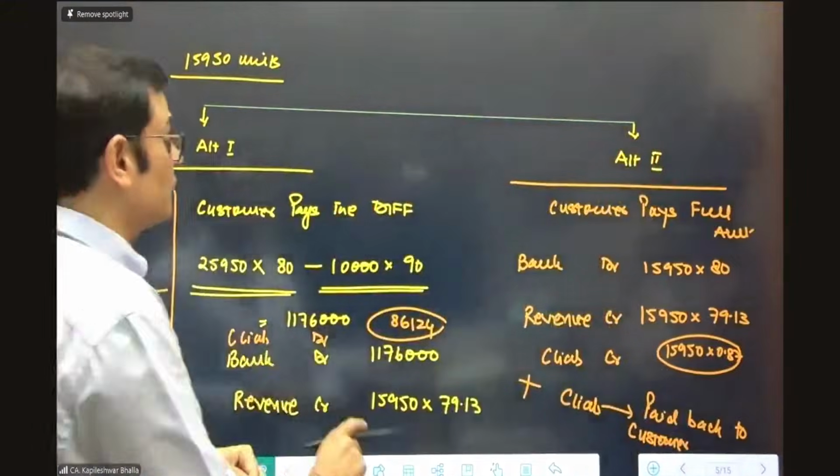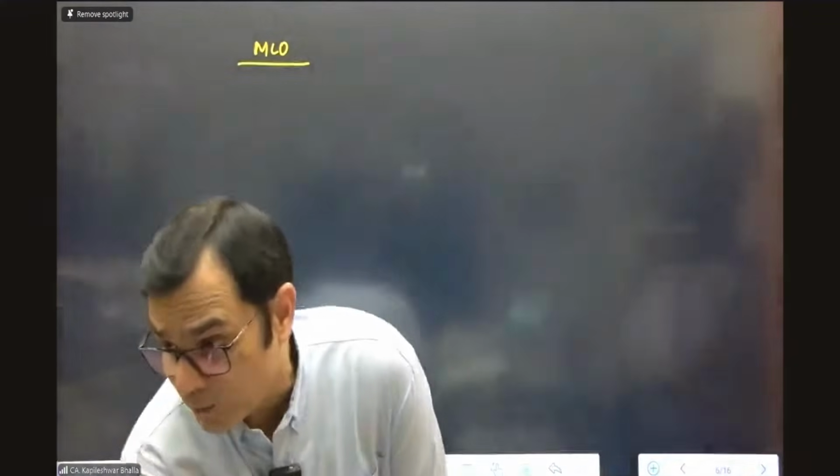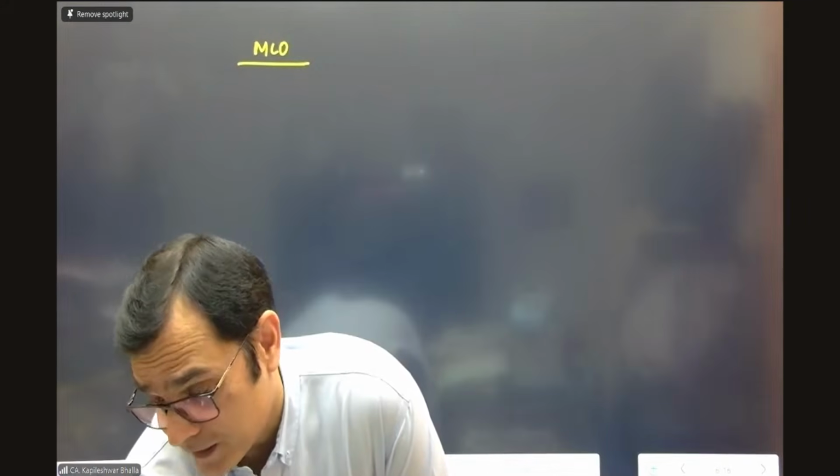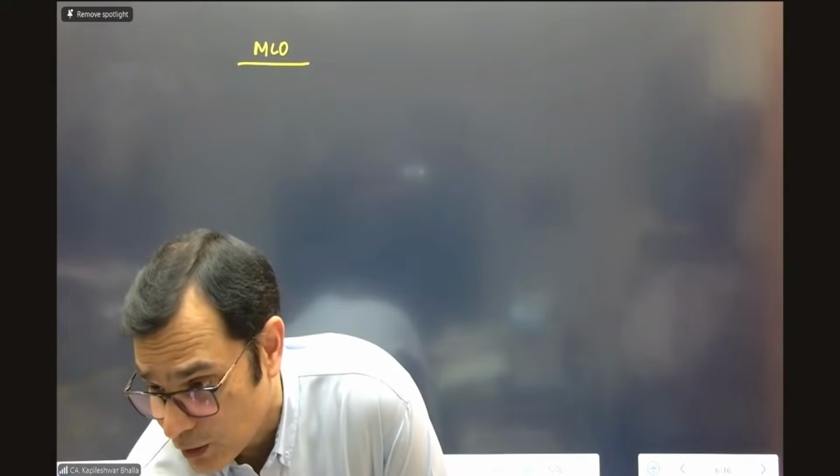Okay, so I think let's go to the next input now. That is most likely outcome, that is MLO. Now, in this particular case, the question arises, when you are going to consider the most likely outcome, how would I make the selection? You need to see the probability which is attached to those three outcomes given. I guess if I just go back, I feel the first alternative is appropriate. Yes, I think the customer would always make adjustment for the excess, undoubtedly.